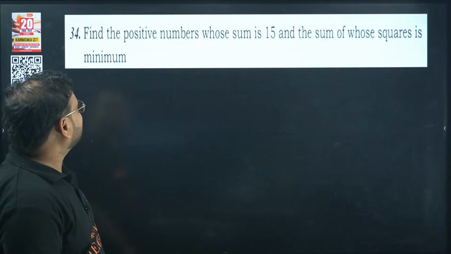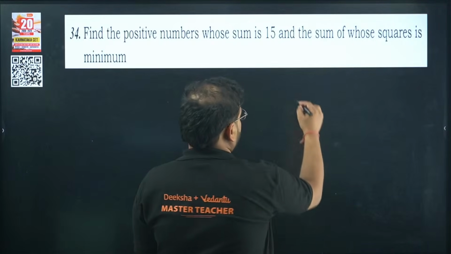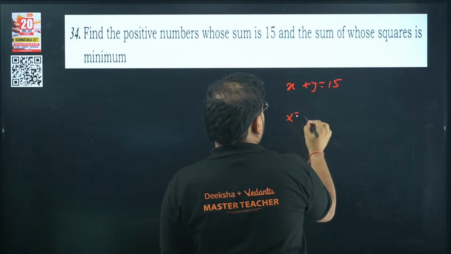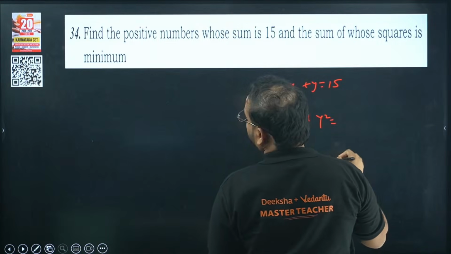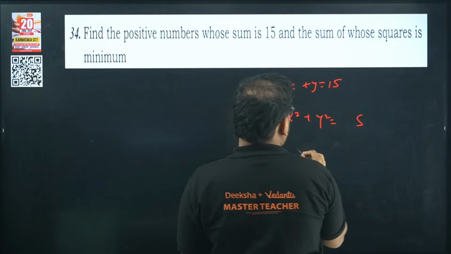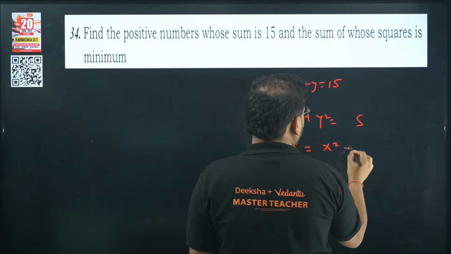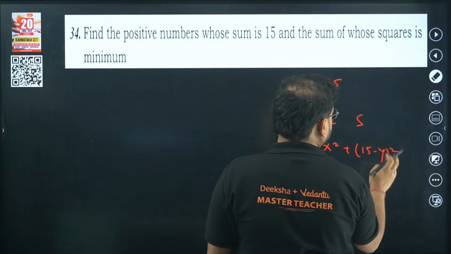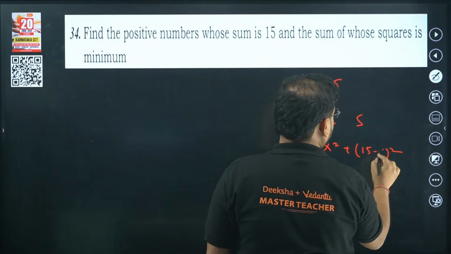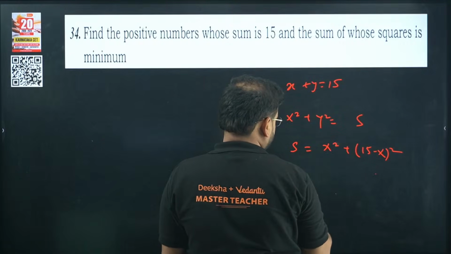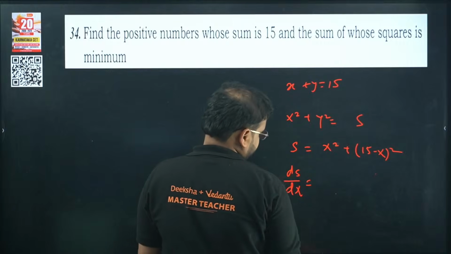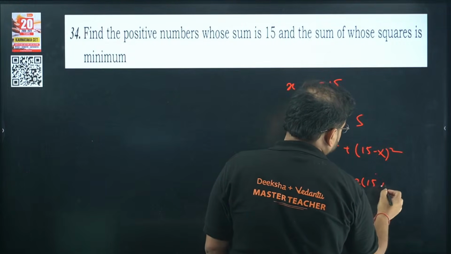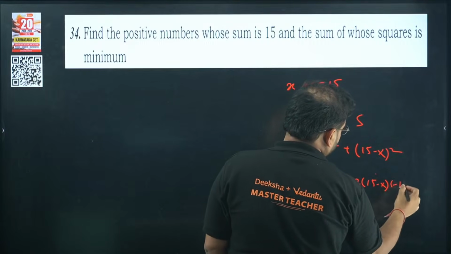34. Find the positive numbers whose sum is 15 and the sum of whose squares, x square plus y square, is minimum. Let's call the sum s. So write s equals x square plus 15 minus x the square. We are making it one variable form, and differentiate this. ds by dx, you'll get 2x plus 2 times 15 minus x into minus 1. Solve it equal to 0.